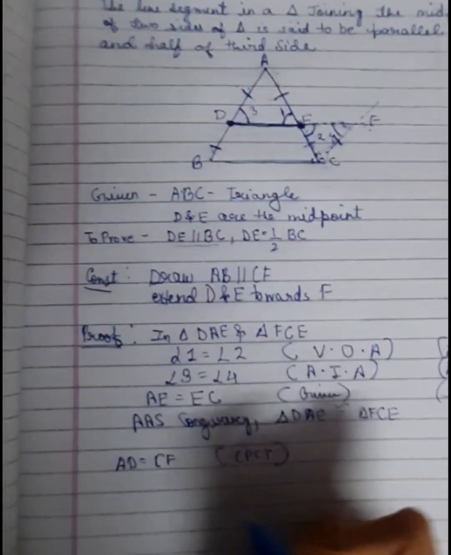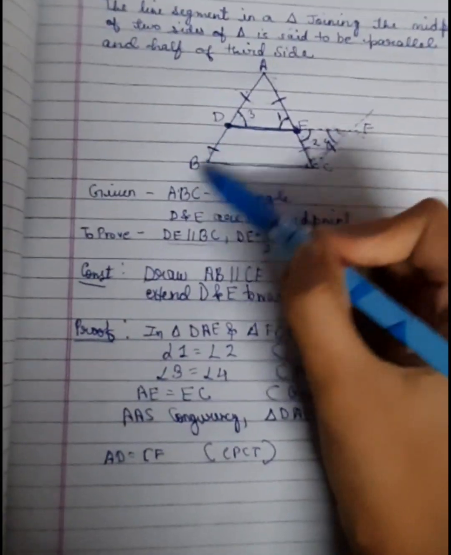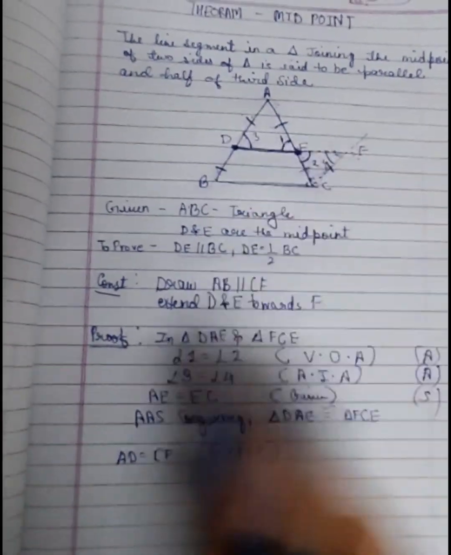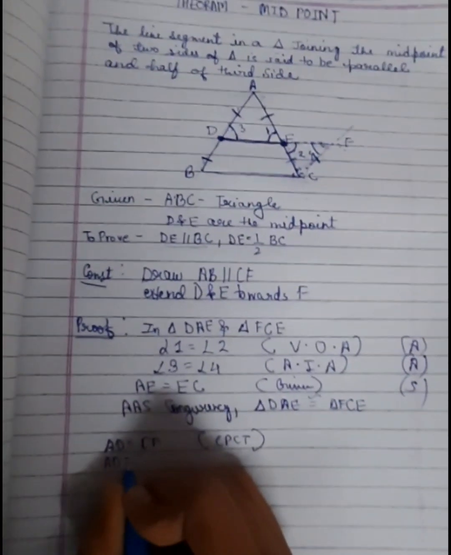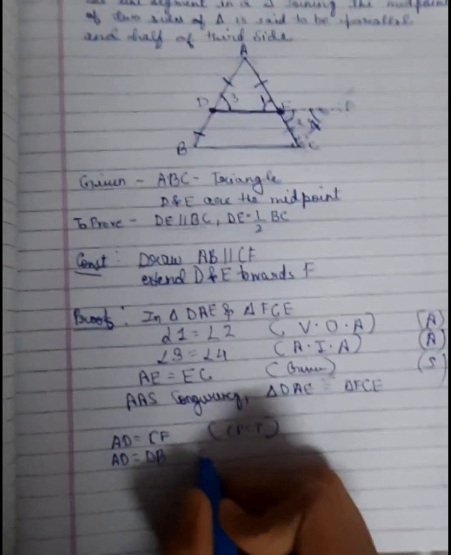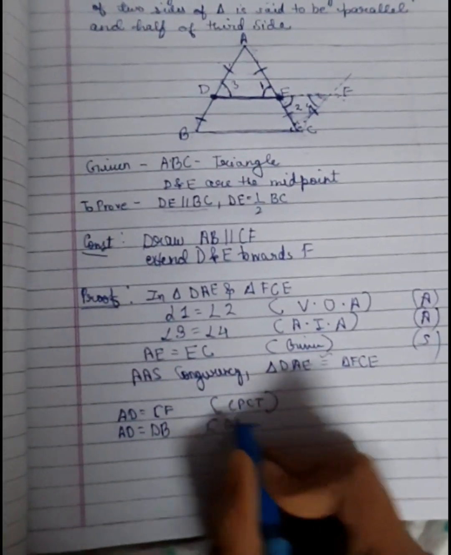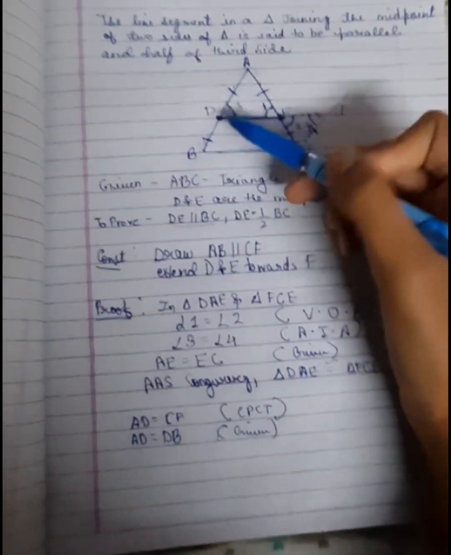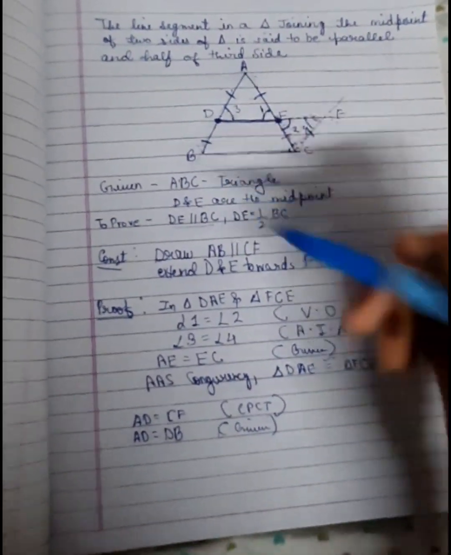And AD will be equal to DB, because it is given that D is the midpoint, so it will bisect. So automatically AD will also be equal to DB.